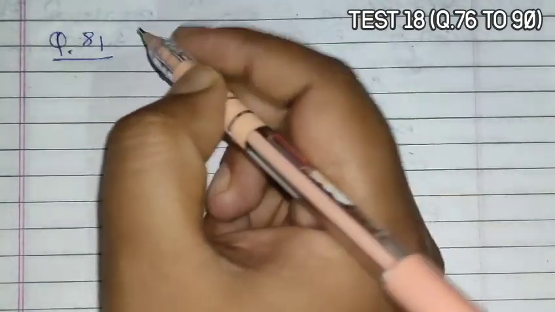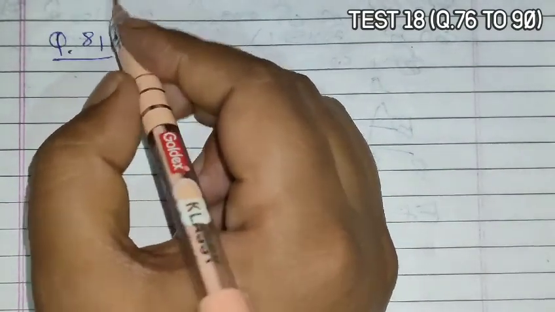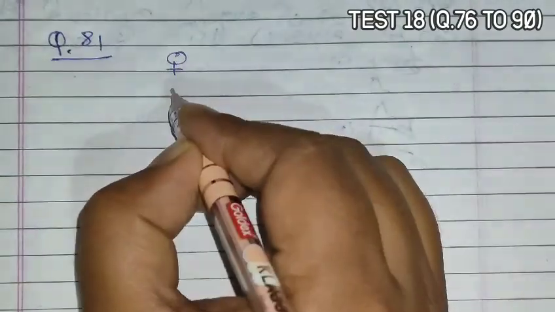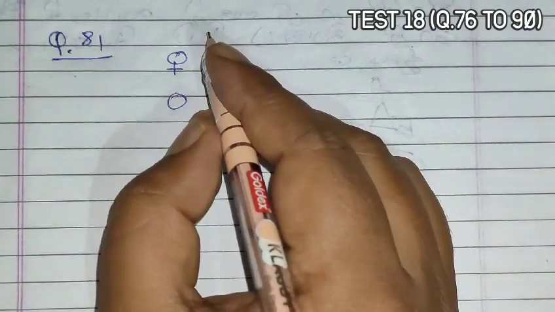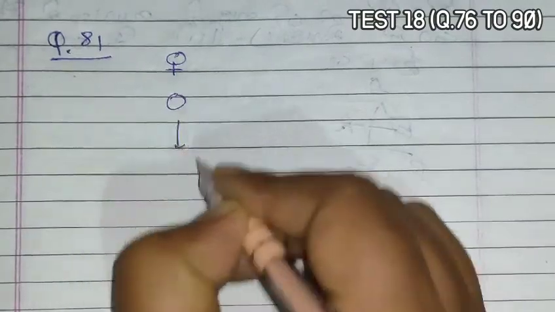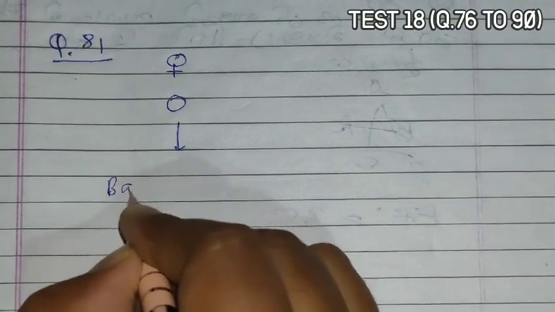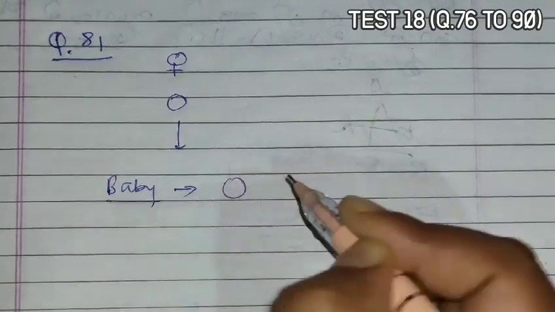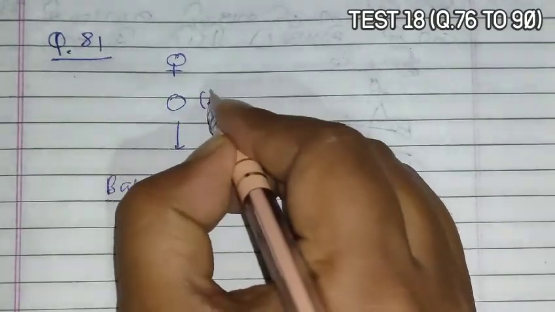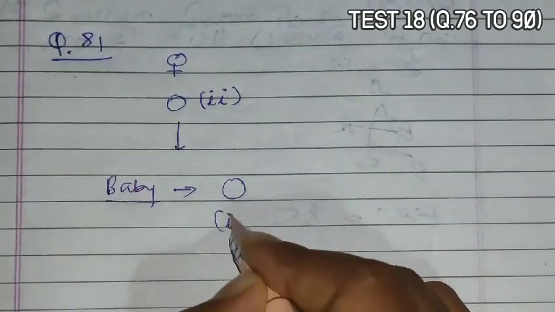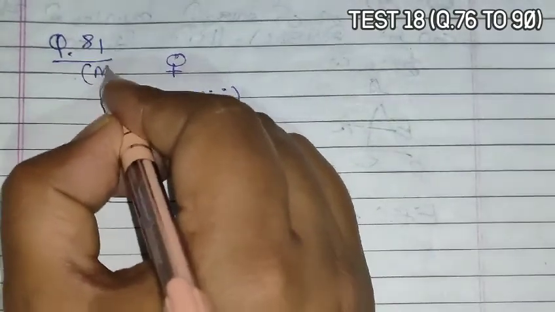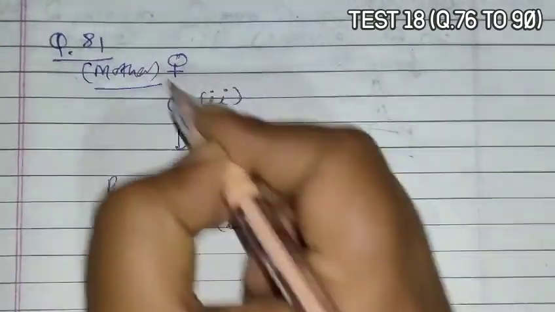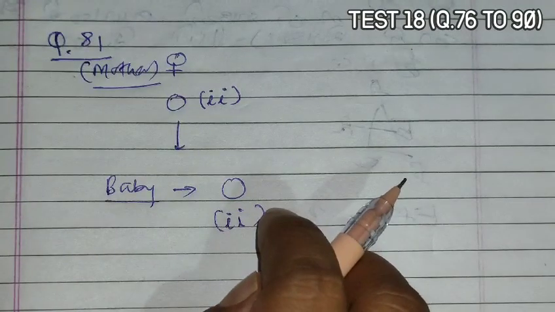Question 81 asks that a woman of blood group O presented a baby of blood group O. Now the genotype of O is ii, and here also the genotype is ii in the baby, and the mother has blood group O, which she claimed as her child.